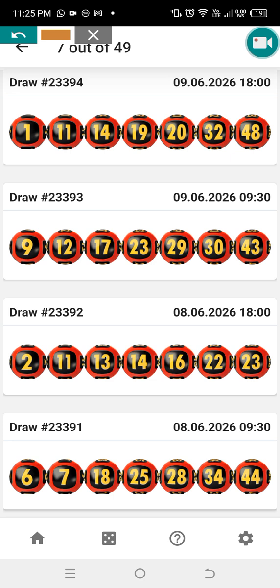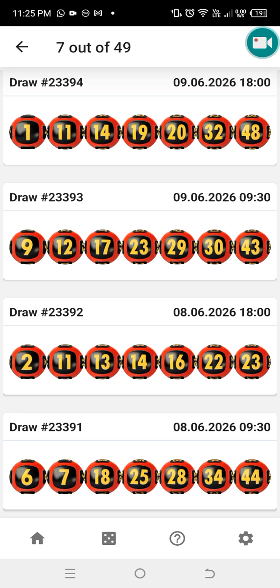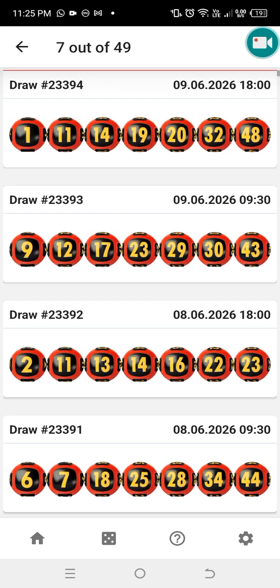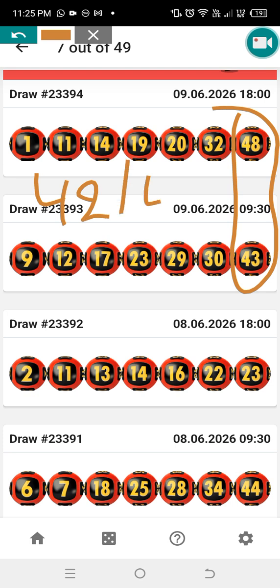So you can see that using this one and that one, it gave us 23, 43, 12 and 9. 9 was a similarity number, meaning it was a hot number. So the number which is pending here and there is the one which we're going to use here and here. All right, so 43 times 98 is equal to 42, 14. You focus on the first and the last number, which is 42 and 14.